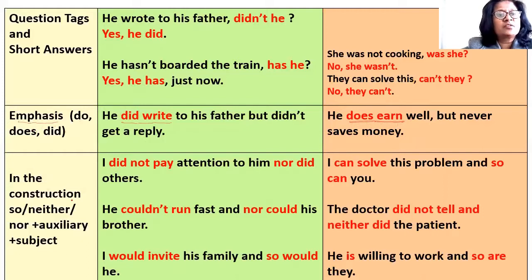Then auxiliary verbs are also used in the construction with so, neither or nor along with the subject. I did not pay attention to him, nor did others.